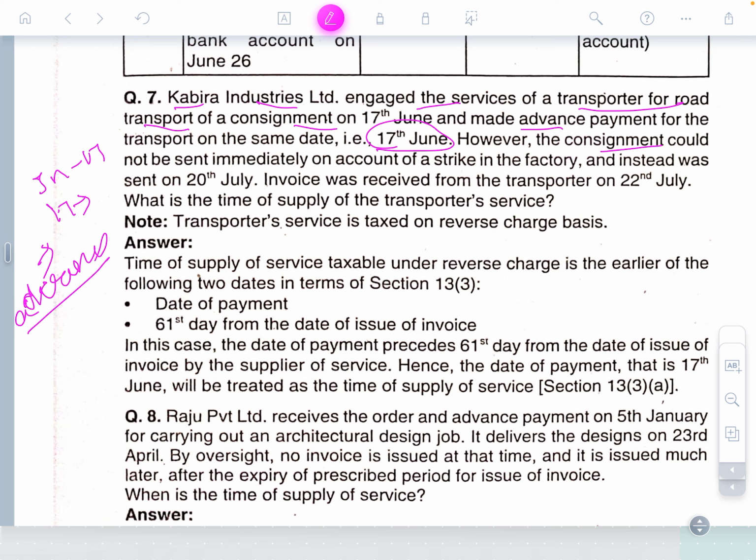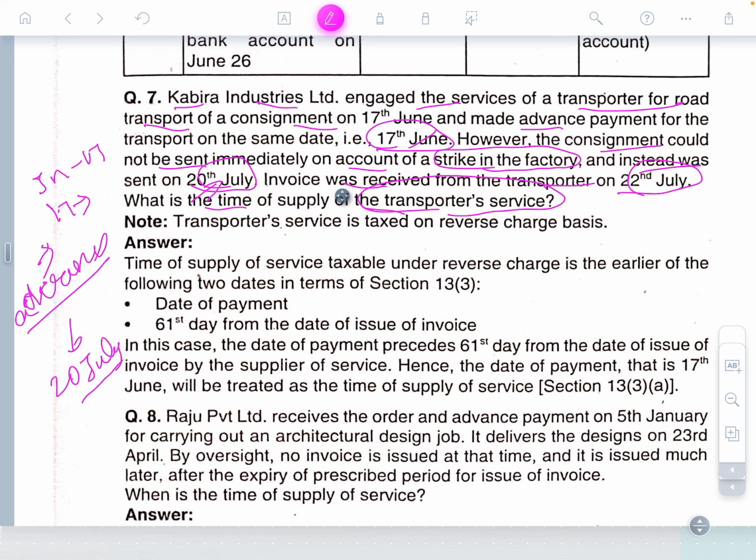However, the consignment could not be sent immediately on account of the strike. Instead, on 20th July, the invoice was received from the transporter on 22nd July. So June is done, but instead they were able to do the service only on 20th July. What is the time of supply in the transport service?